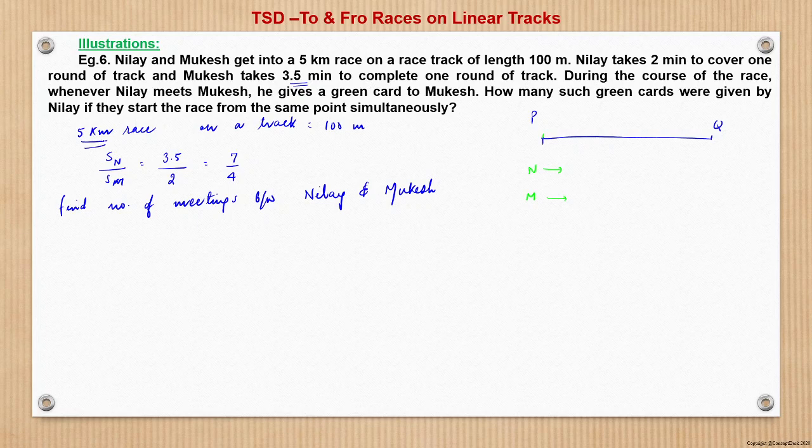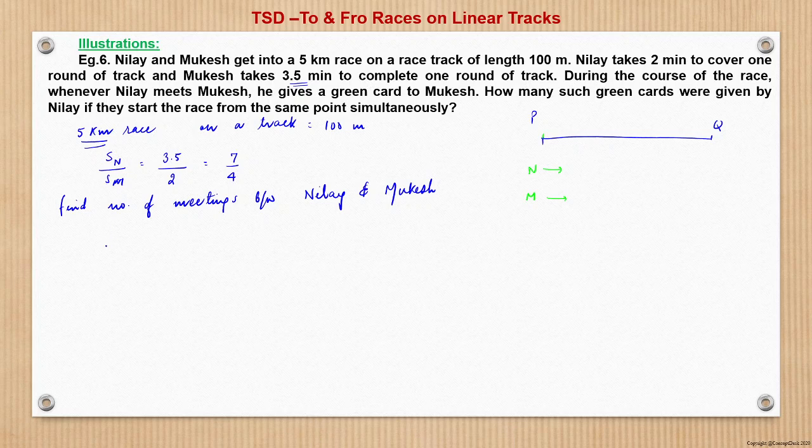Now see here a very important thing. When will the race end? Whenever one of them wins the race, right? That is where the competition ends. Since Nilay is faster here, Nilay will win the race. It means Nilay will complete the 5 kilometer first, and at that point of time Mukesh would be somewhere far behind.